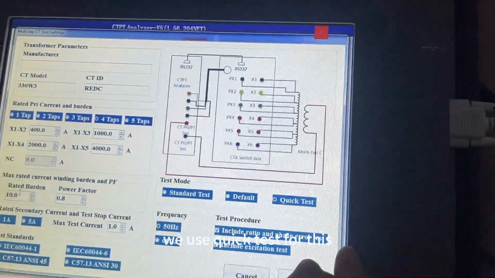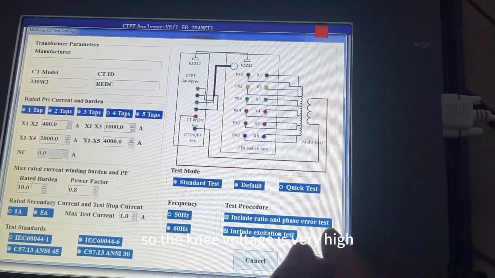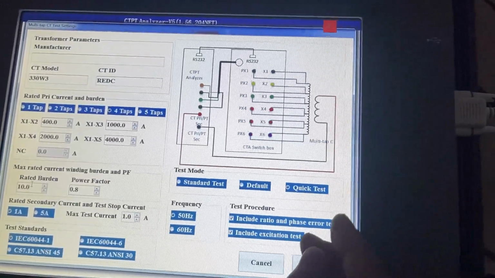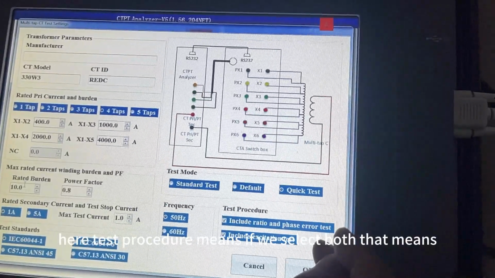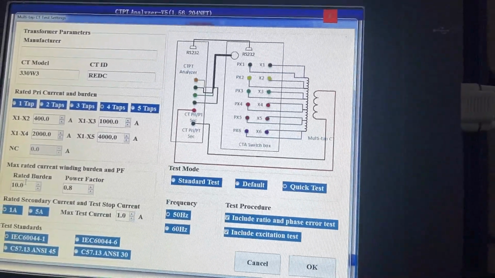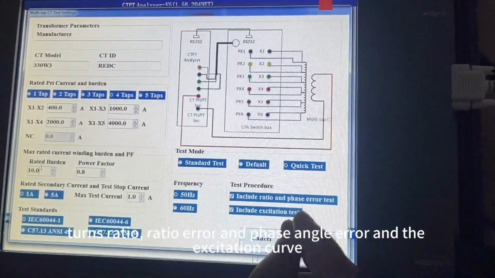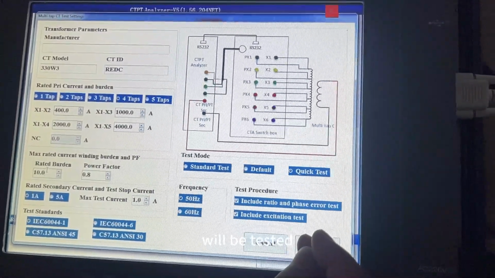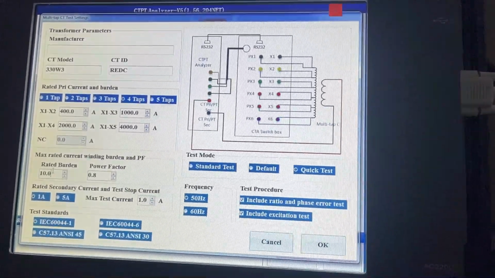We use quick test for this current transformer because it's a TPY CT, so the knee-point voltage is very high. Here, test procedure means if we select both boxes, then ratio, polarity, burden and phase angle, and the excitation curve will be tested in one single test.